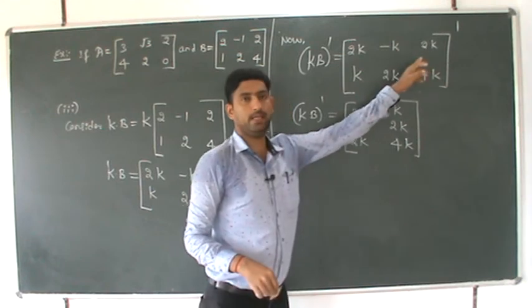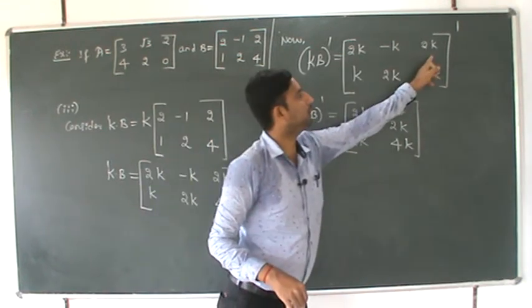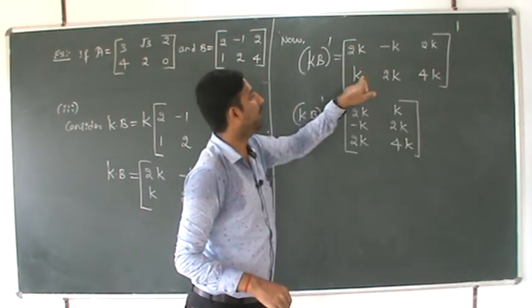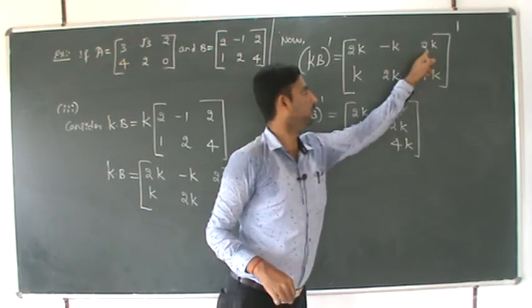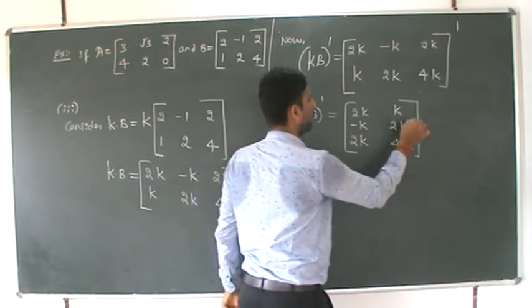Before that it was a row, here 2K K is a column, now it becomes row, column, row, column, row. Now what have we taken?